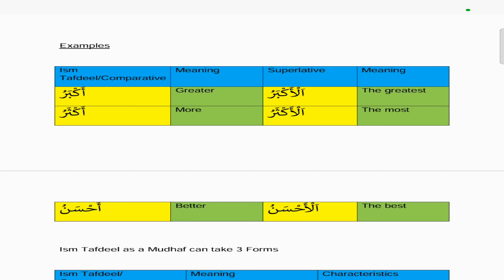And then ahsanu, which means better. If we put an al on it, it becomes al-ahsanu, which becomes the best. So ahsanuhum, for example. If you want to make it superlative, you can turn it into a mudaf as well. So ahsanuhum would mean the best of them, because we wouldn't say better of them, we say the best of them, because ahsanu is a mudaf, and that makes the comparative into a superlative.